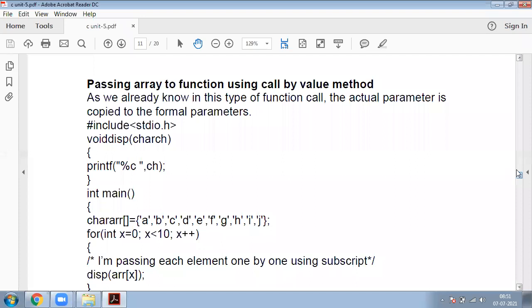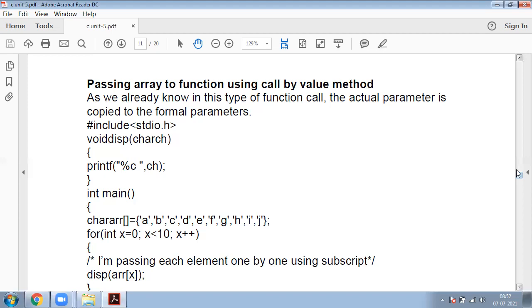Generally in functions, some parameters are used in the main function, and some parameters are used in the function definition, that is, the function body. Parameters used in the main function as the function call are actual parameters. Actual parameters are located in the main function, in the function call. Formal parameters are located in the function body or function definition.